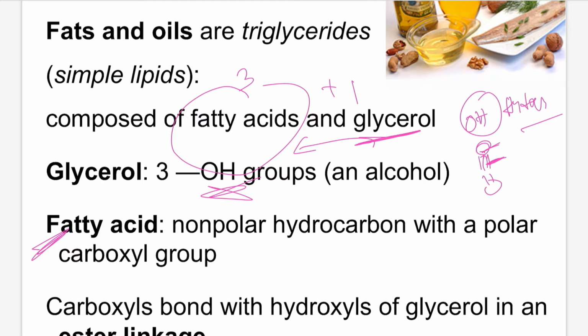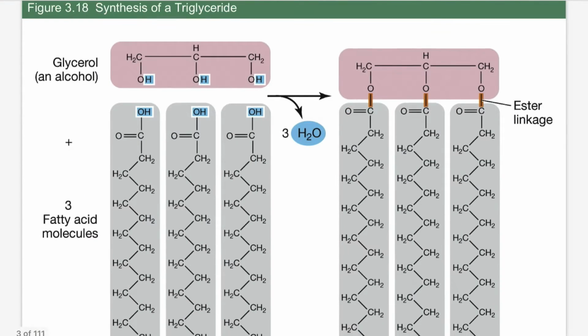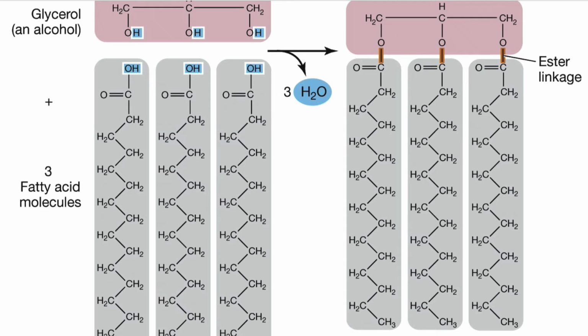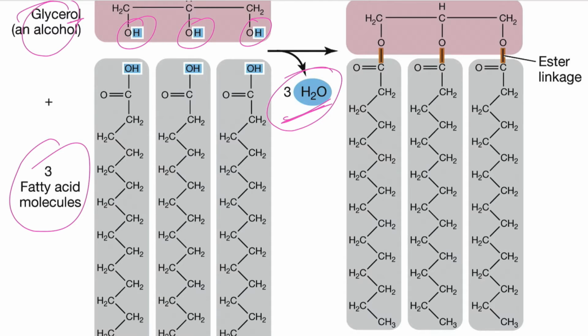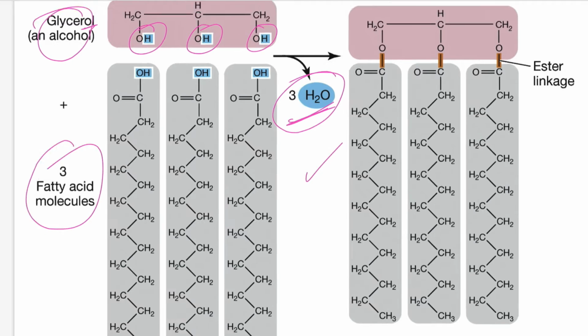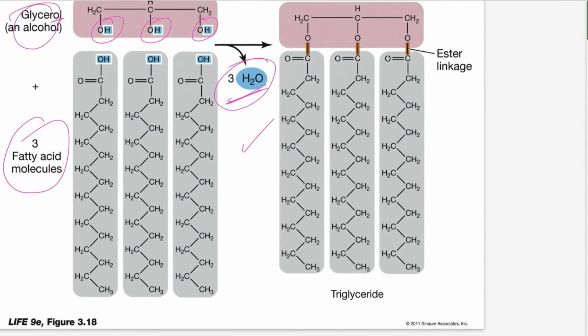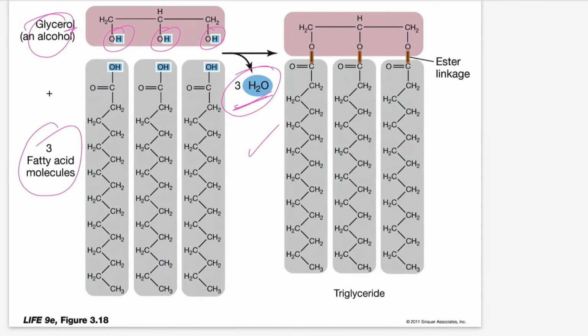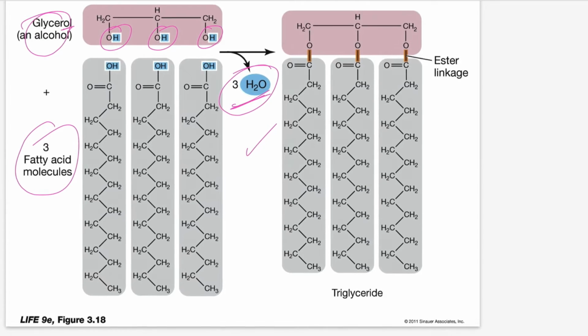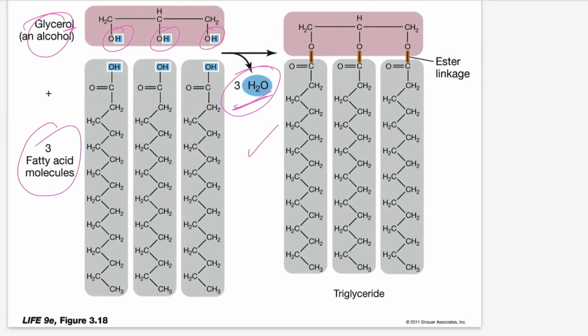Let's discuss the triglycerides first. What are triglycerides? Glycerol is an alcohol, meaning it has hydroxyl groups, 3 hydroxyl groups. When a glycerol molecule reacts with 3 fatty acid molecules, by elimination of 3 moles of H2O, meaning water, a triglyceride is formed. This is a triglyceride. I think it is visible. A triglyceride consists of ester linkages between the glycerol molecule and fatty acids.